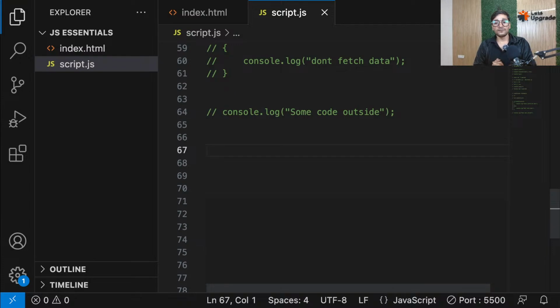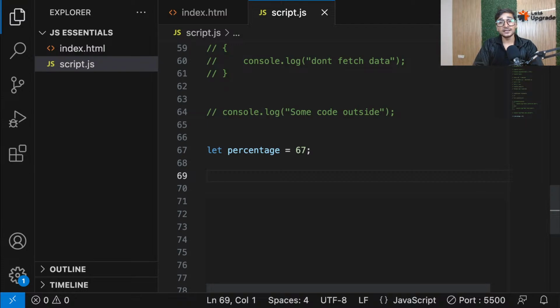Now guys, we are going to talk about what if we have multiple conditions and we want to work with them. For example, let's say we have something like a percentage. Let's say there's some college, we calculate marks and we got a percentage of 67, something like this. Now, based on the percentage, I want to print the grade for a student. Simple example. If the percentage is greater than 70, I want to give O grade. If the percentage is greater than 60, I want to give A grade. If it is greater than 50, let's say B grade. If it is greater than 40, C grade. And if it is less than 40, then fail. So let's say I want to do something like this.